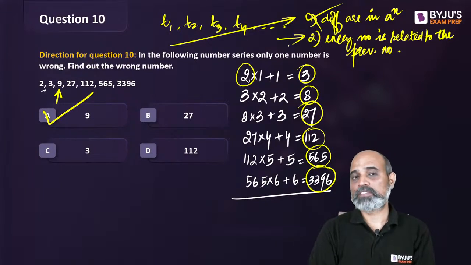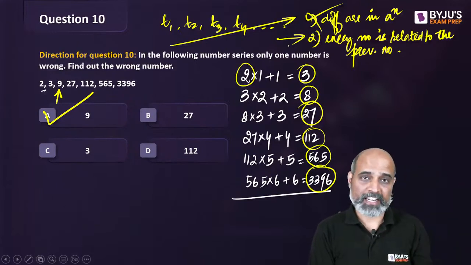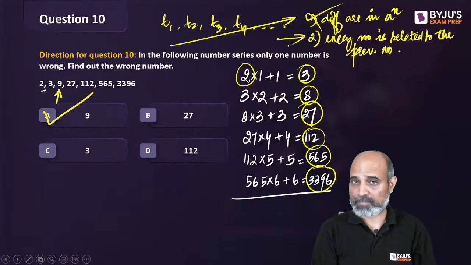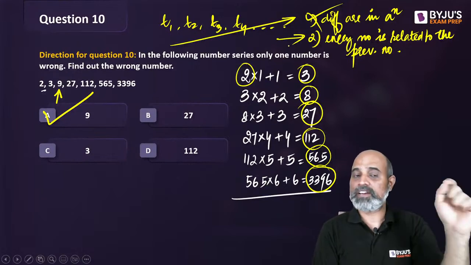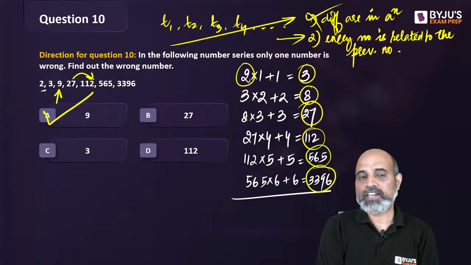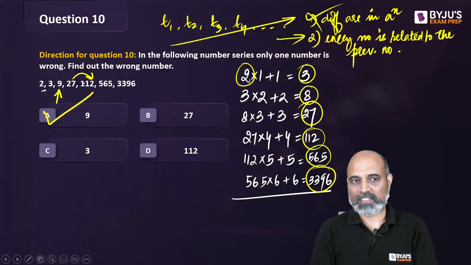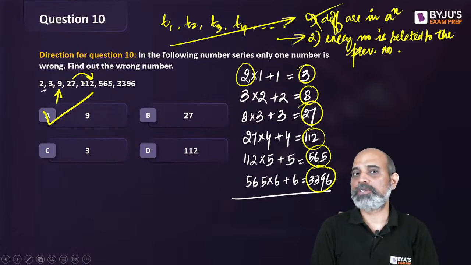तो अब यही ऑप्शन बचता है कि आप 3 को 2 से रिलेट करो. In the same way, try to relate 9 with 3. In the same way, relate 27 by 9. In the same way, relate 112 by 27. So while I was relating in my mind, what I realized was 27 to 112 is a calculation I can do. 27 का टेबल पढ़ सकते हैं, 112 का टेबल is not easy, right? So I try to find out the relation between them.